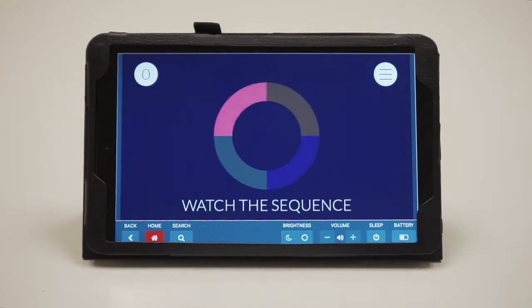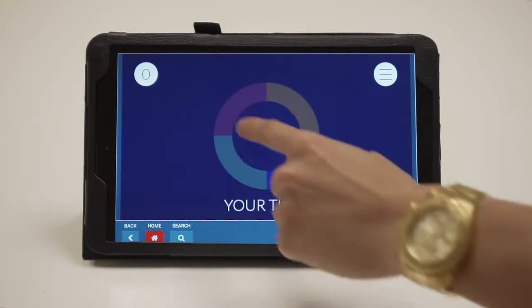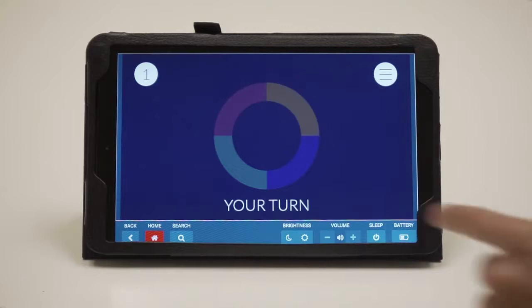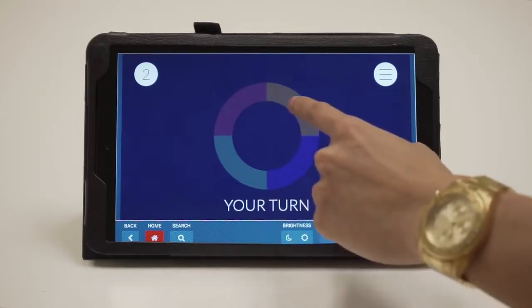The object of the game is to repeat the pattern you see. Start by watching the sequence. On your turn, you're going to press the same sequence of colors you saw.